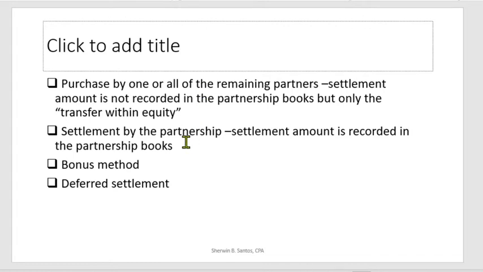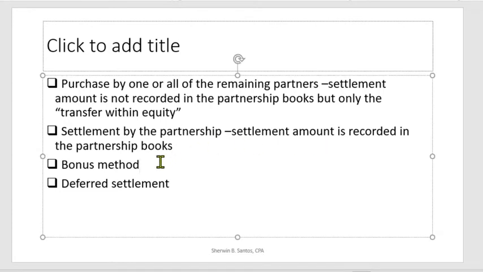However, it is also possible that the partnership itself pays, and not the partners. This means the settlement amount is recorded in the partnership books, for example, cash goes out because of the payment. Later on, we will illustrate the bonus method and the deferred settlement. The bonus method is the same bonus method we accounted for in the previous discussions.